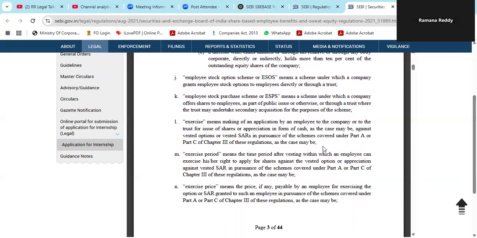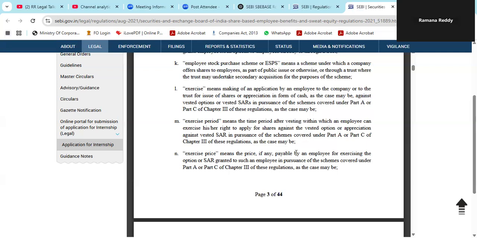You may get a doubt: why will employees leave it? They won't exercise? See, in the share market, there is no guarantee that the share price will increase. Suppose the share price has come down. Then this is a choice of the employee, an option of the employee whether to take or not to take. Obviously, when the price is less at the time of exercise than your grant price, suppose the grant price is 50 rupees and in the open market you are getting it at 45 rupees, why would you exercise this? But in the majority of cases the price will increase, but this is an option.